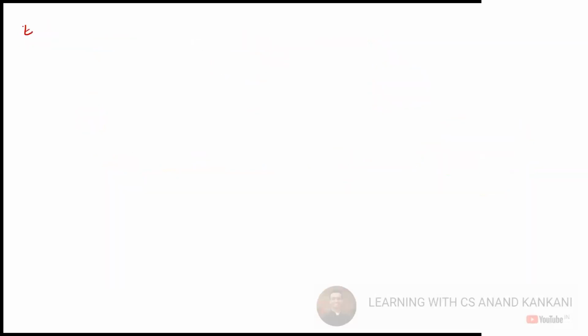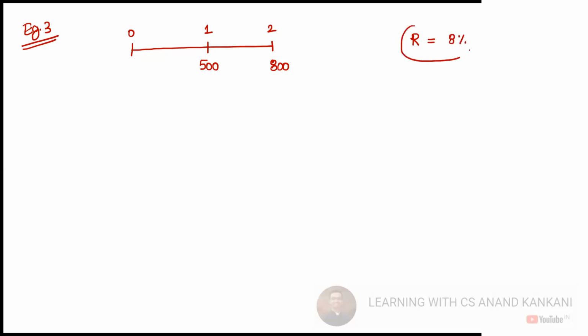Now, I am going to complicate this a little. By the way, we have not even started cost of equity. So I make a very simple question now. This is year 0, this is year 1 and this is year 2. After 1 year, you are going to get 500 rupees, and at the end of the second year, you are going to get 800 rupees. The rate of interest is, let's say, 8%. Now you have to find out the present value.